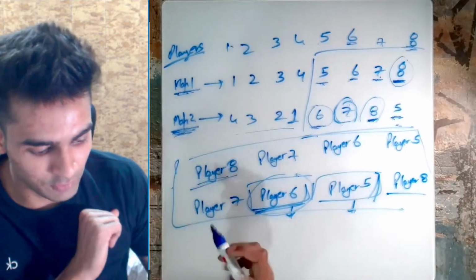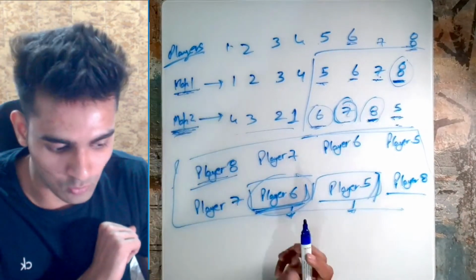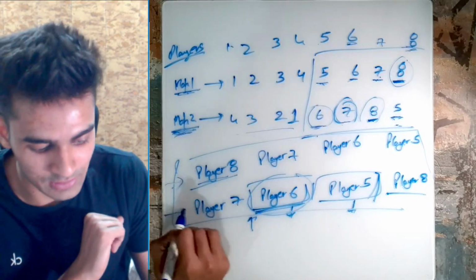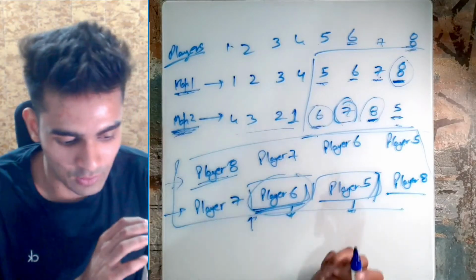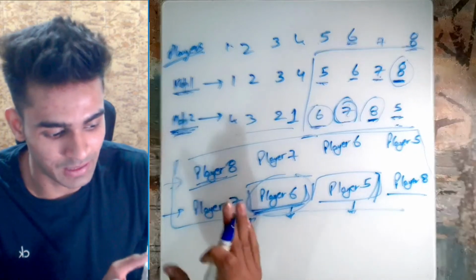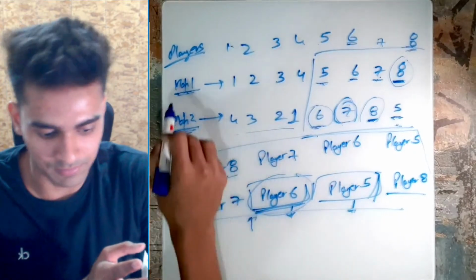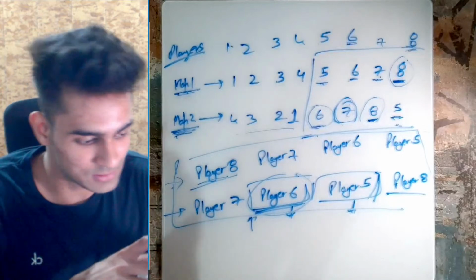There is no value left of any player in map 1 or map 2 which is not included in these two sets. And since there is no other value, we can say that there is no other value which might be greater in any map. Okay, so that is the complete logic.